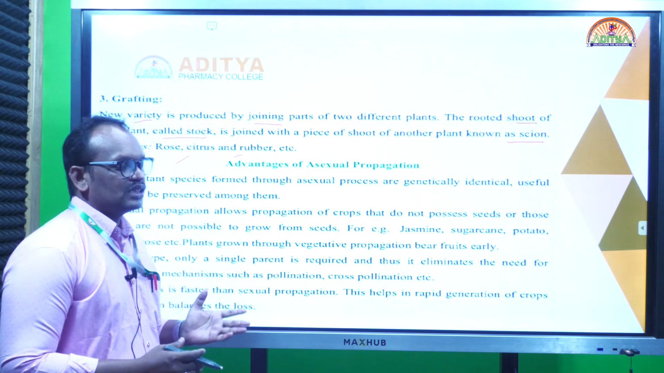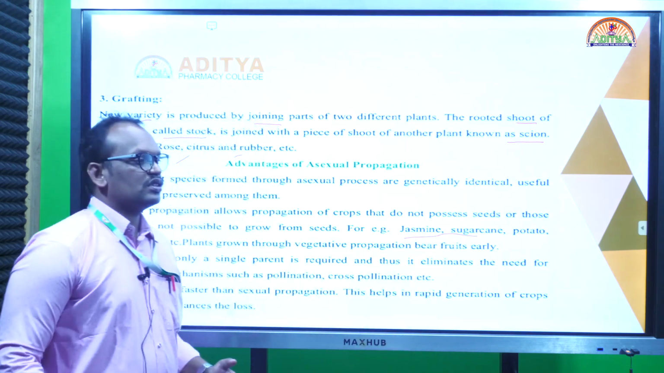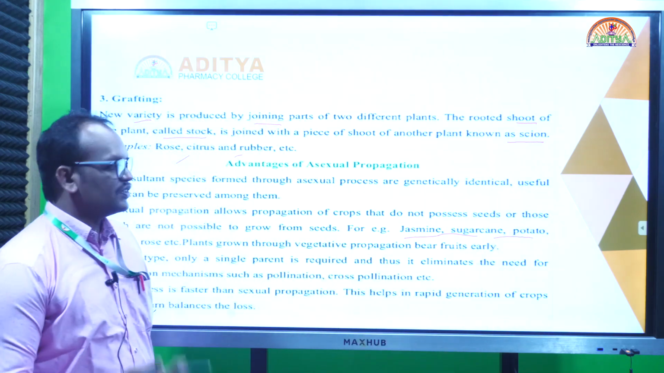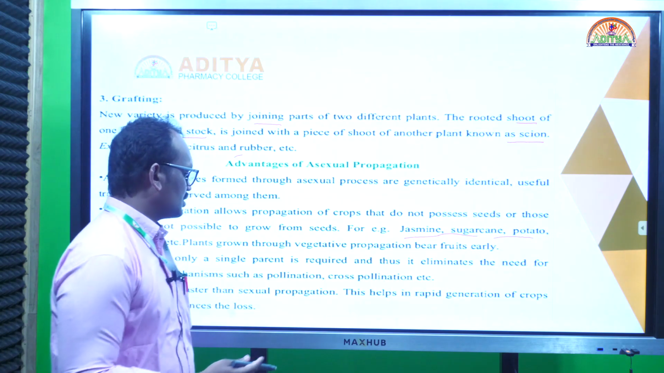Some plants don't have seeds, for example jasmine and sugarcane. These plants do not produce seeds, so the only source of propagation is the vegetative method of propagation. Okay, so this is also one of the advantages of asexual propagation.